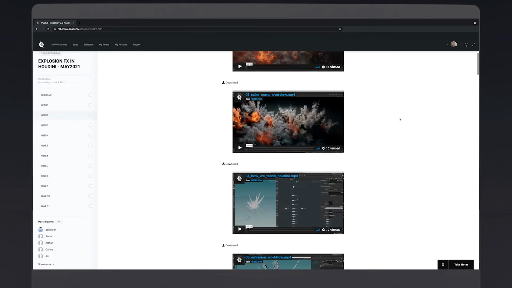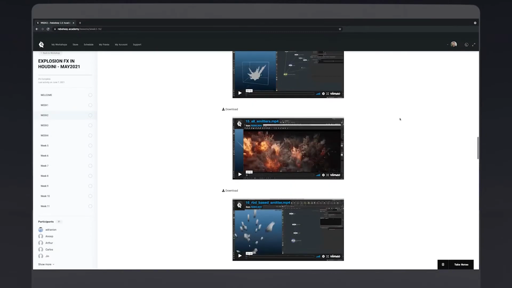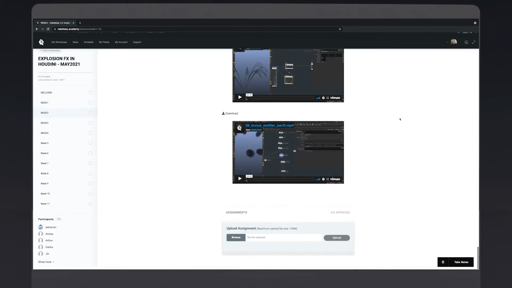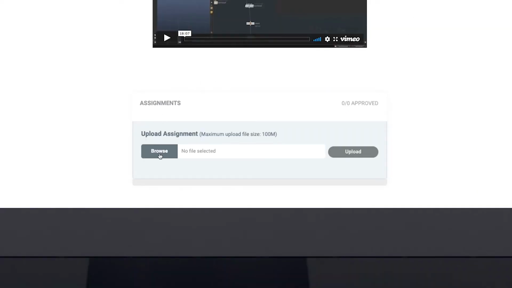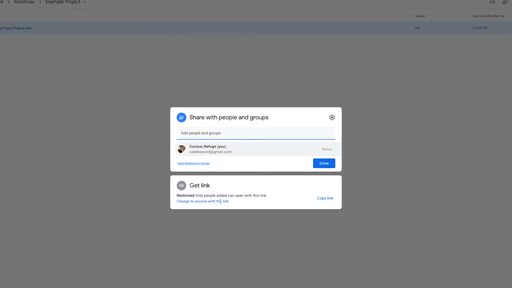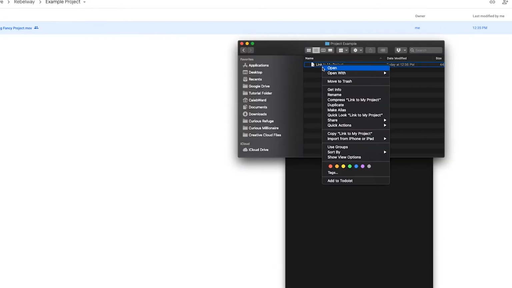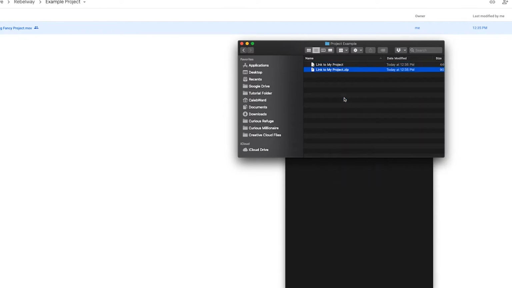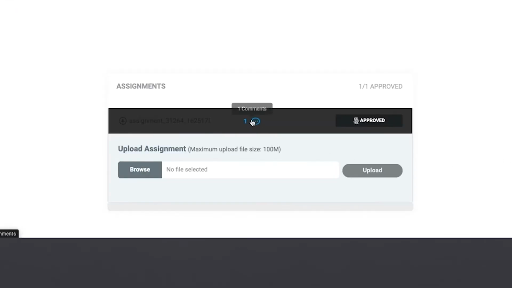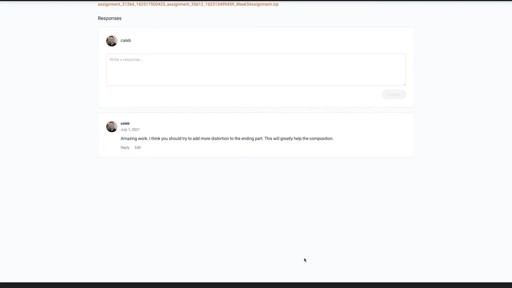As you finish your weekly assignments, you can upload them as a zip file in the learning platform. Just navigate to the bottom of each week and upload your file. You should upload all of the files necessary to review your project. The assignments are limited to 100 megabytes. So if you need to upload a file that is larger, simply upload to an online file sharing site and upload a text doc with a link to download. Make sure that the text doc is zipped up. You will receive feedback from your instructor directly in the learning platform.